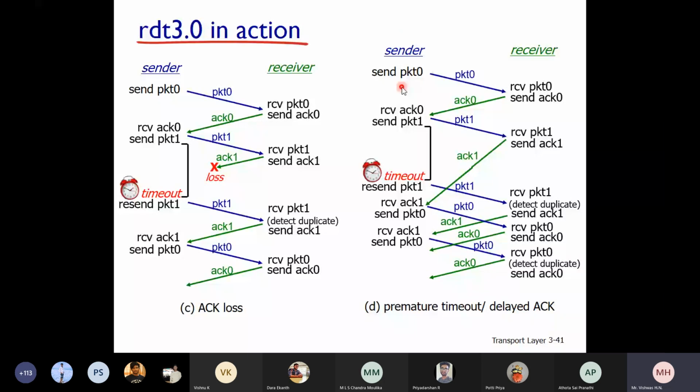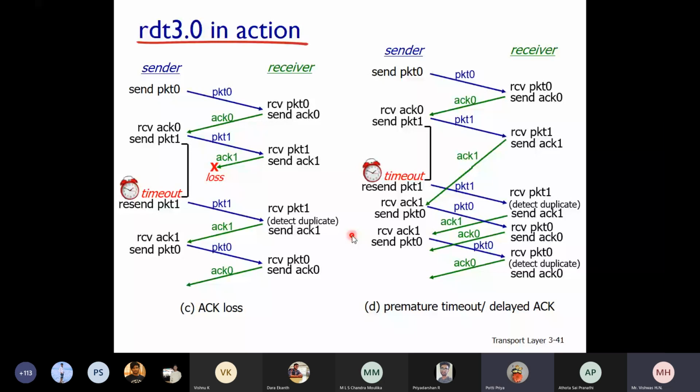If you consider one packet, it is very negligible. But if you are sending thousands of packets continuously with stop and wait technology, don't you think you are wasting the sender's resources to a large extent? Do you agree with this point, students?